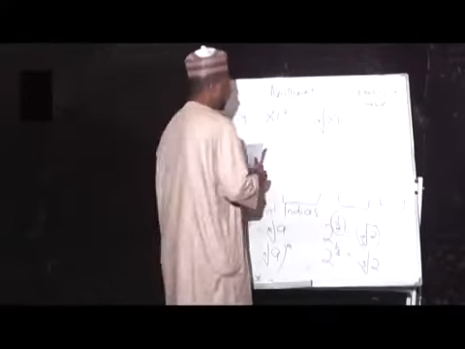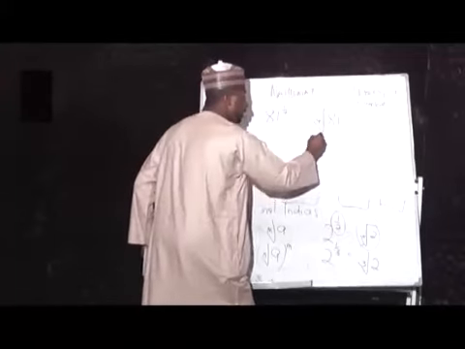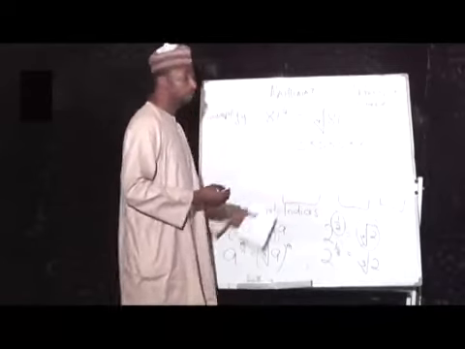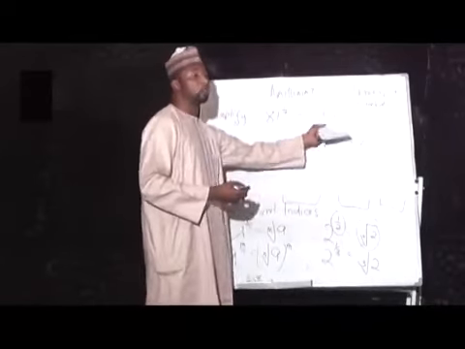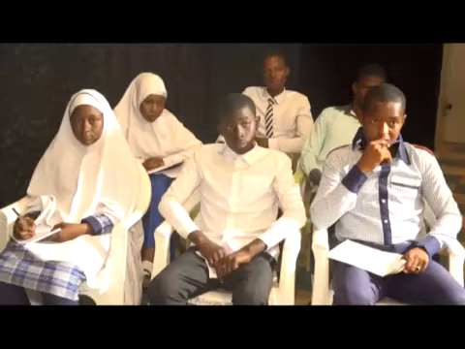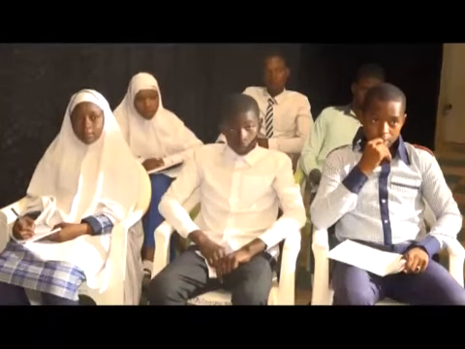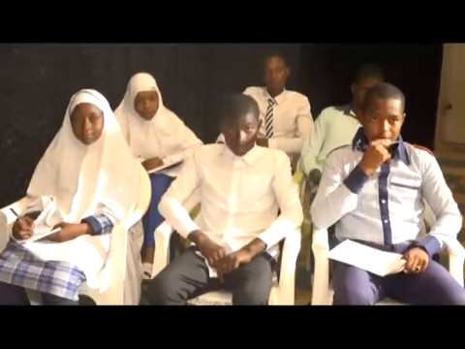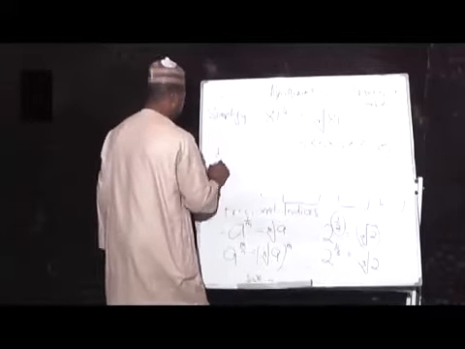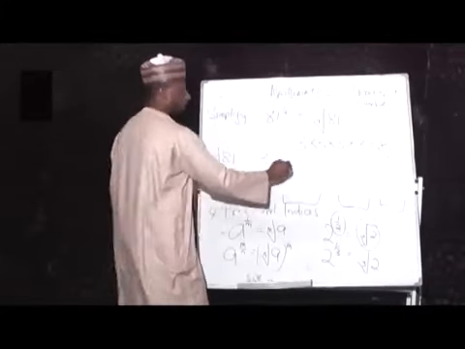Because if we multiply 3, 4 times, 3 times 3 times 3 times 3. If this number gives us 81, then 3 is the fourth root of 81. What is 3 times 3? 9 times 3? 27 times 3? 81. So the fourth root of 81 is 3.